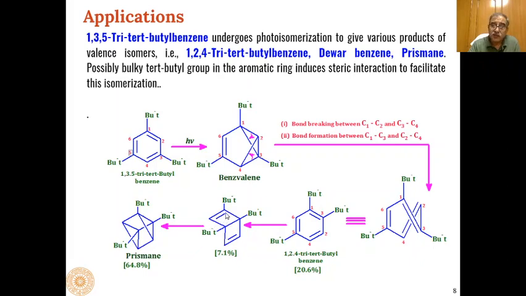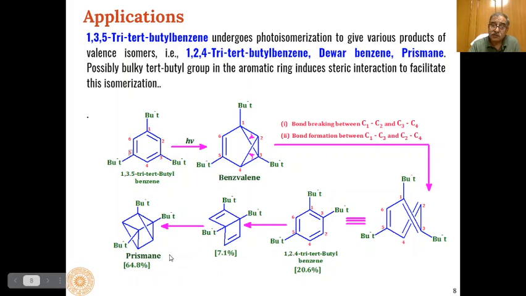And then one electron from here will combine with one electron from here, and this will form a carbon-carbon bond at these places. Then one electron from here and one electron from here will form a carbon-carbon bond at this place, and we will get this type of prismane derivative.